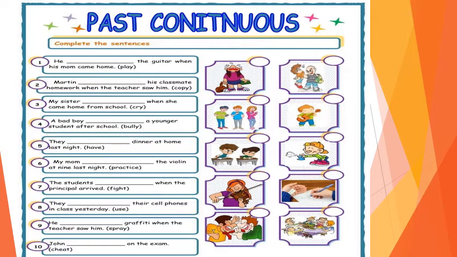Look at sentence number 5. They dashed dinner at home last night. In bracket, helping word is have. Complete sentence is they were having dinner at home last night. Here I have used were because the subject is in plural form, they.